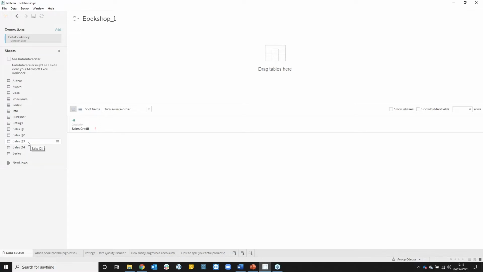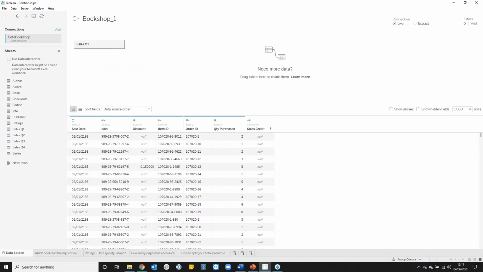So actually the way you create a union is quite similar to how you would in previous versions. You could drag your first table out, and then I can hold on Control and select my others and drag that out until I drop it onto union like so. So now that has created my sales Q1 table, and that is a table that is unioned of all 4 sales by quarters. I want to relate to this my addition table.